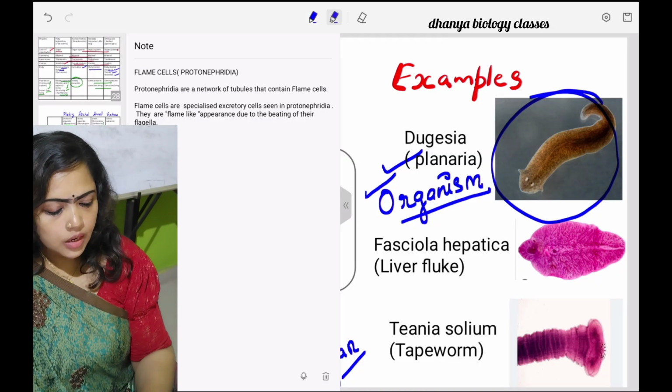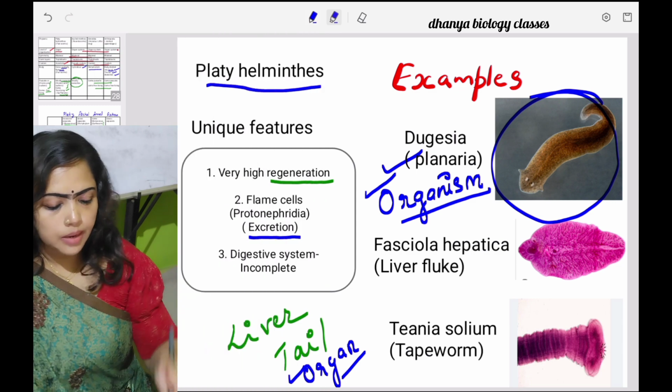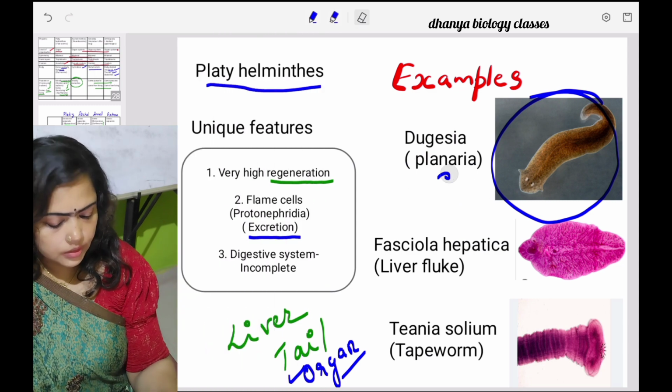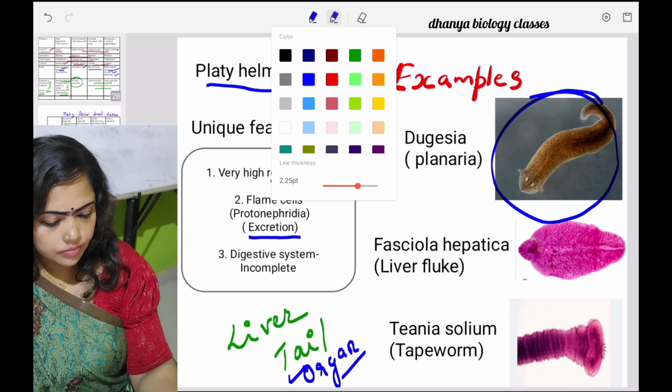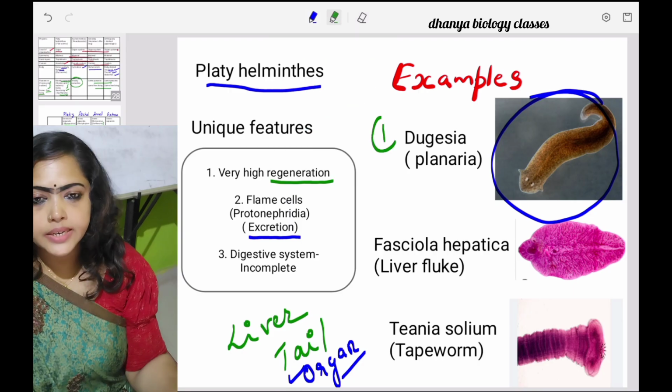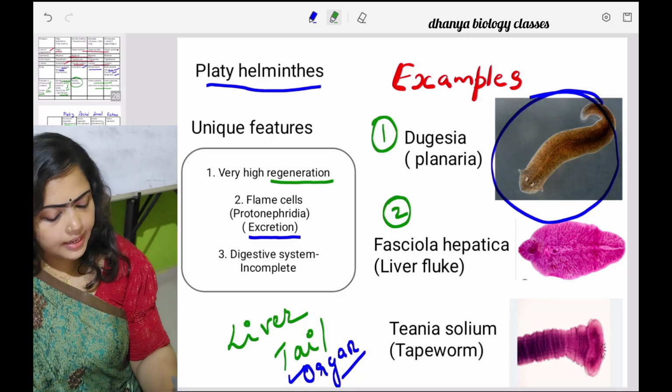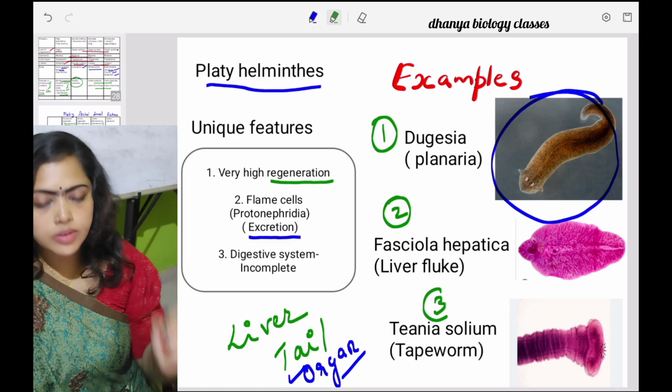Clear? And then the next thing is the examples. Three examples are there. Number one, Dugesia, that is planaria, and the second one is Fasciola hepatica or liver fluke, and the last example is Taenia solium or tapeworm.